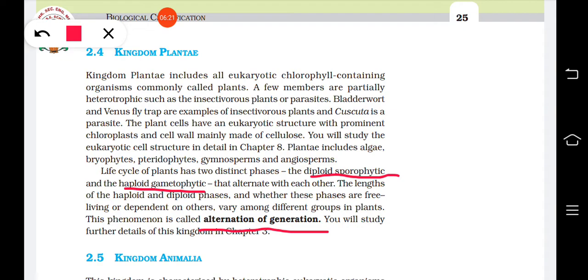The male gametes are produced by the male gametophyte, which is present inside the pollen grain. Is it clear what I said? The pollen grain is the spore, and inside that you can see the male gametophyte, which produces the male gametes later after pollination. Understood?